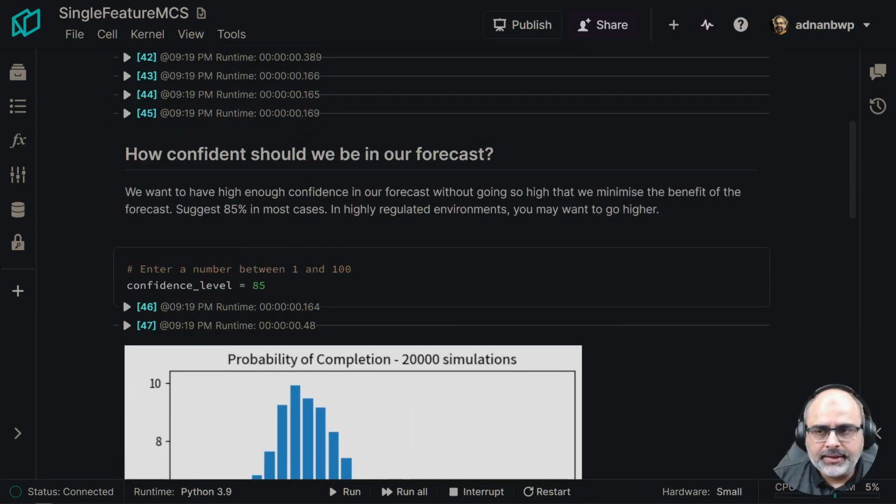So this is the tool. I'm happy to answer any questions. If you have any questions about multi-feature simulations or finding out dates for your features to be completed based on a start date, I've been working on a tool similar to that too.